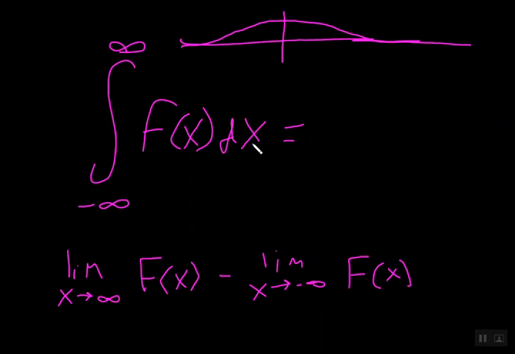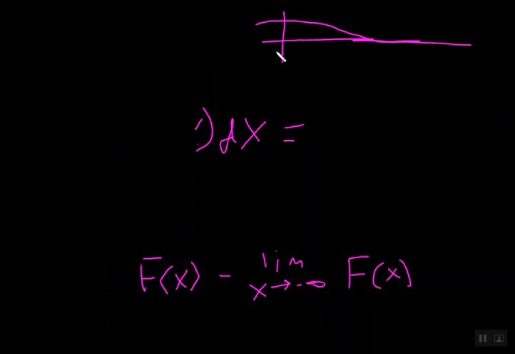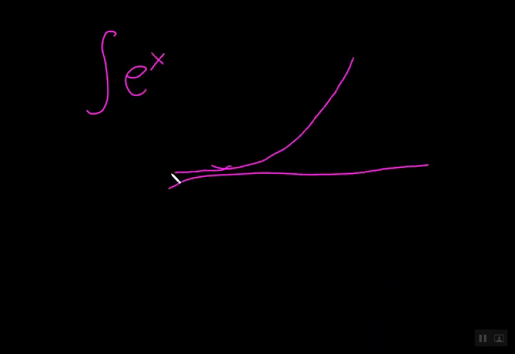Some functions, maybe not from negative infinity to infinity, but it is indeed true that the integral of the function e to the x converges. It looks like this, and it asymptotes at 0. It's a really bad drawing, but you get the point.